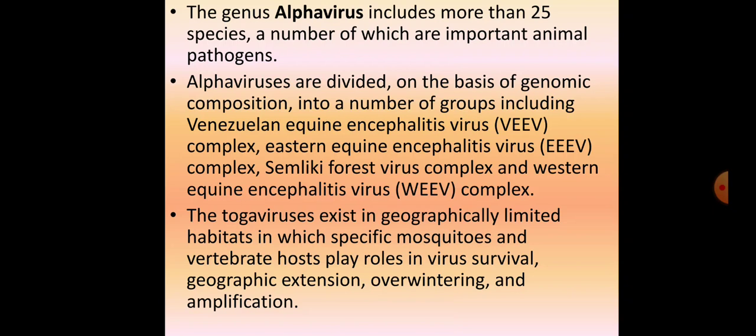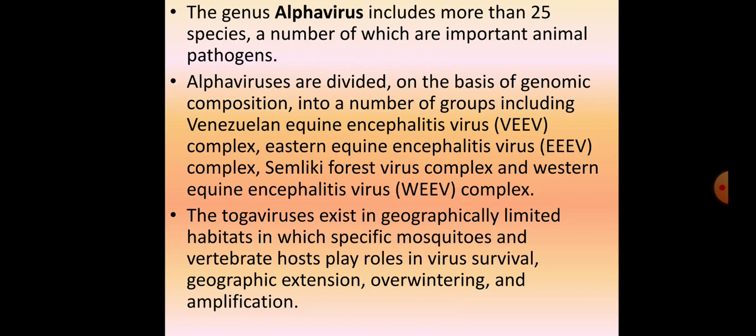Now the genus alphavirus includes more than 25 species, a number of which are important animal pathogens. Now alphaviruses are divided on the basis of genomic composition into a number of groups, including the first, Venezuelan equine encephalitis virus complex. Second is your Eastern equine encephalitis virus complex. Third is your Semliki Forest virus complex, and the fourth important one is your Western equine encephalitis virus complex. So basically alphaviruses are divided on the basis of their genomic composition into the following groups.